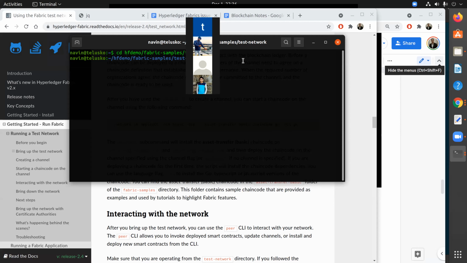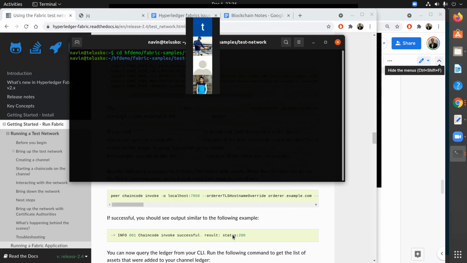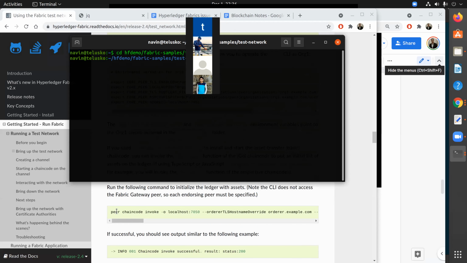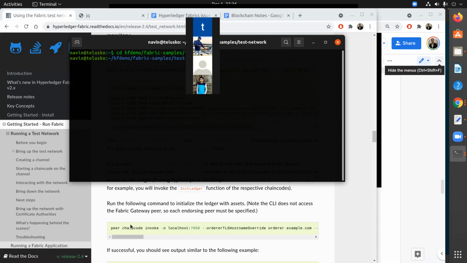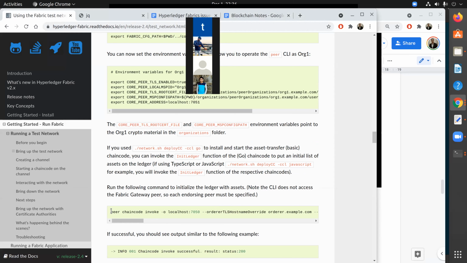But we'll do that from the peer. And as of now, we don't have a peer. But if you want to work with a peer, this is the step you have to follow. You have to invoke a chaincode, and this will load the peers and initialize the ledger. So let me just copy this. This is what will initialize the ledger for you.